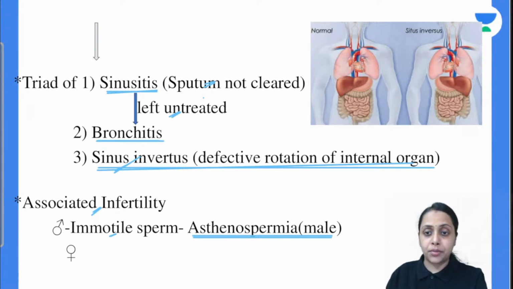Is this clear with everybody? So this is about the Kartagener syndrome. Do reply first. Is this clear?